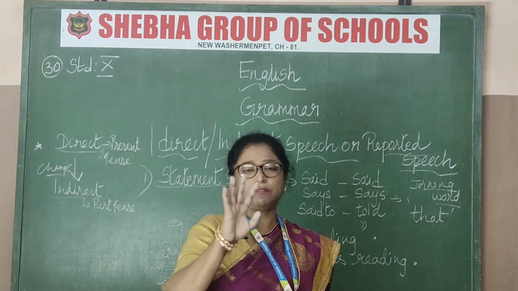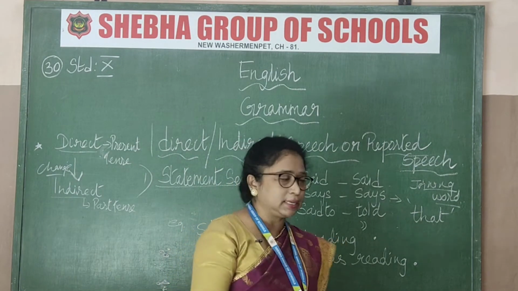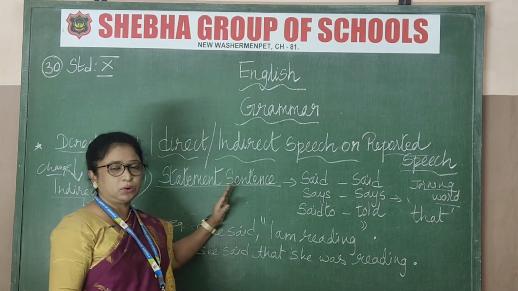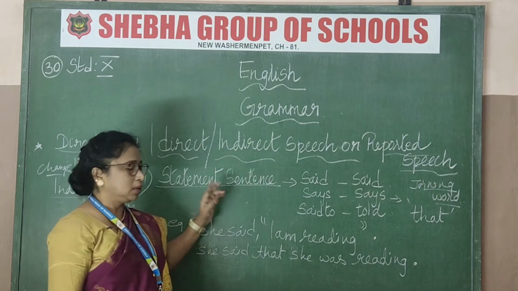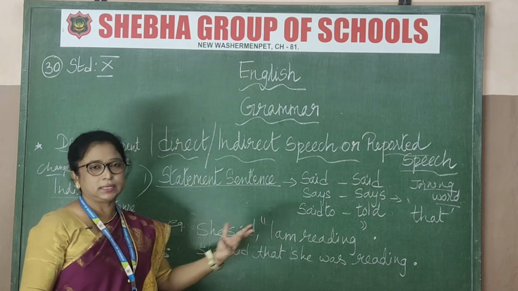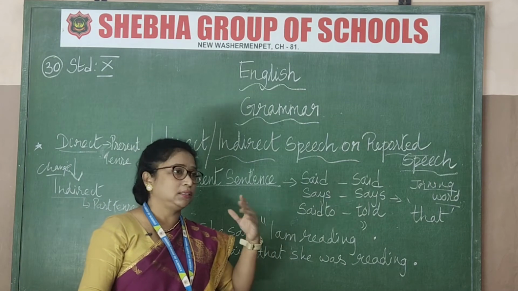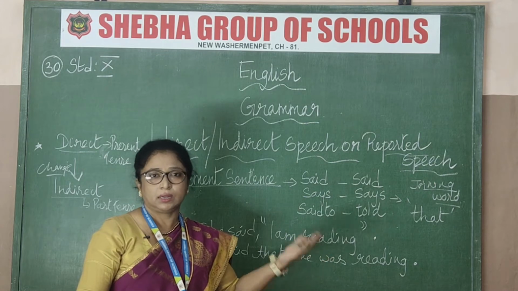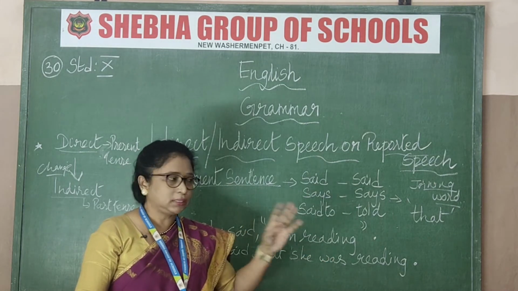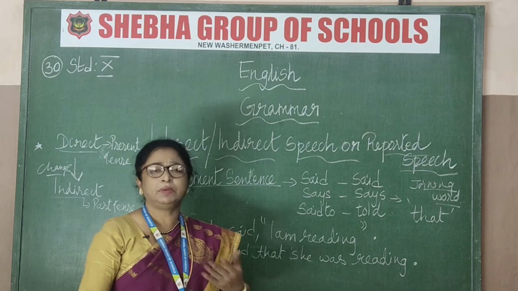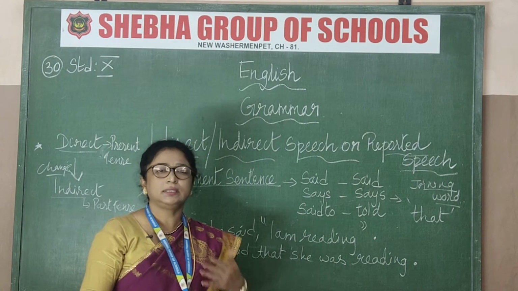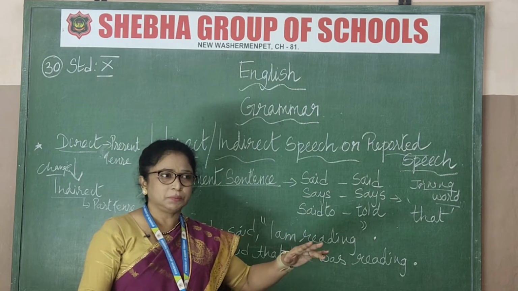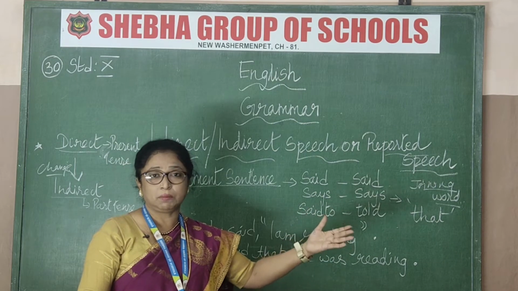In this there are 4 categories. The first category is the statement sentence. Please note this down. Till now you understood that? A statement sentence is an ordinary sentence. It is not a question, not an exclamatory, not a command or a request. Command and request are imperative. This statement is an ordinary sentence, for example, I am teaching grammar. It is just an ordinary statement without any question mark, exclamatory mark or imperative.